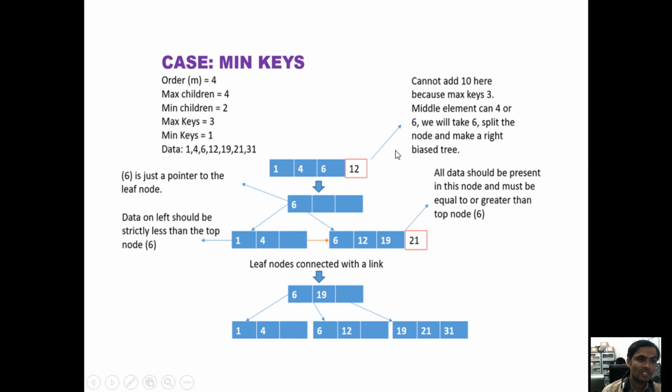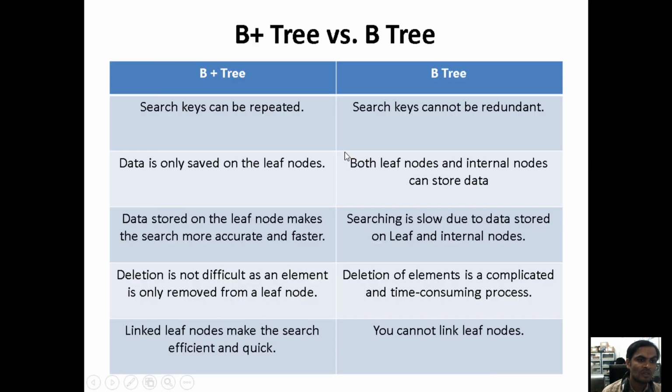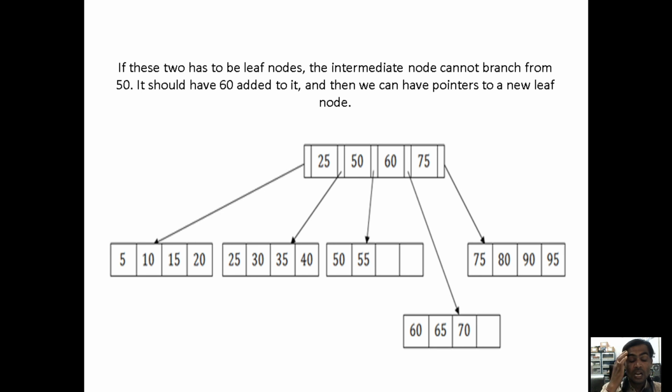This is very important for your university theory exam. They will ask about the B plus tree for 8 or 10 marks. They will give the search key values, maybe 10 or 40, and in rare cases 15 to 20 search key values. Based on the search key values, we should identify the minimum and maximum key values for inserting under a node, and how many values to insert under the leaf node.